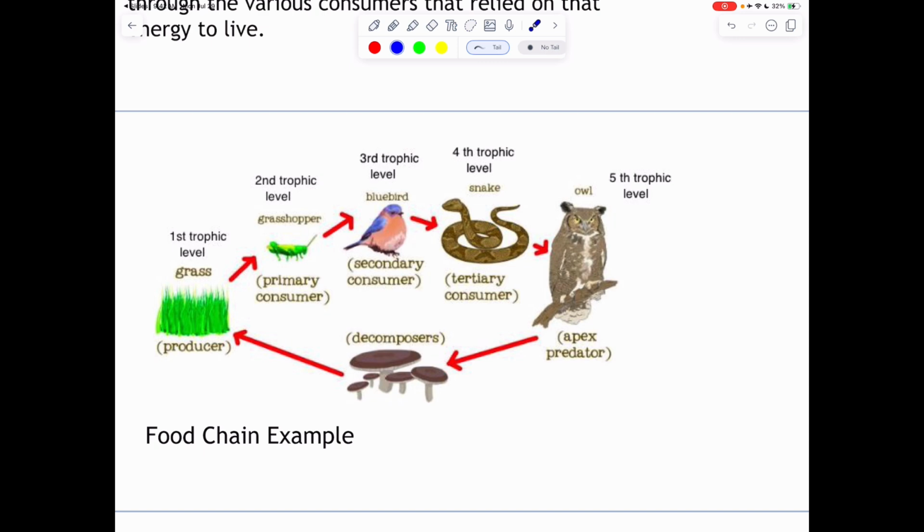So here's an example of a food chain. And you can see, again, the arrows are going from the producer to the consumers, all through our different third trophic level, fourth trophic level, ending with the owl. Then the owl is going to poop or it's going to die. So we're either going to get some poop, or it's going to die, and then our decomposers are going to take over, create those nutrients, the phosphates, the nitrogen, make that available for our producers.